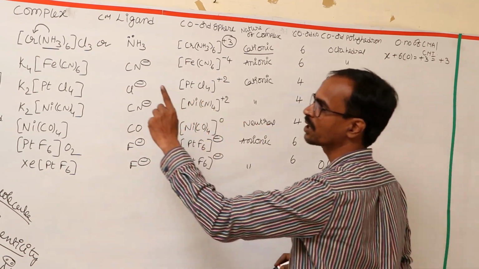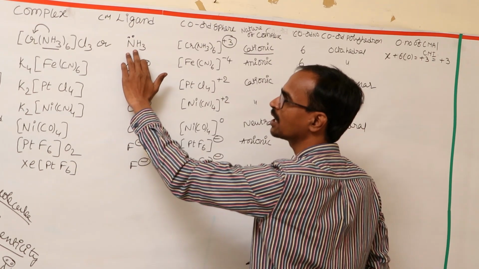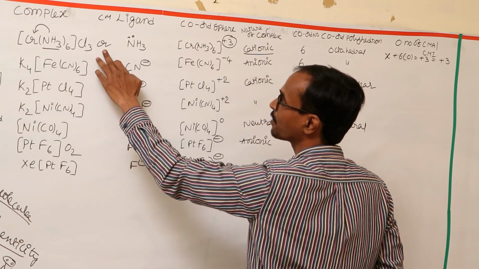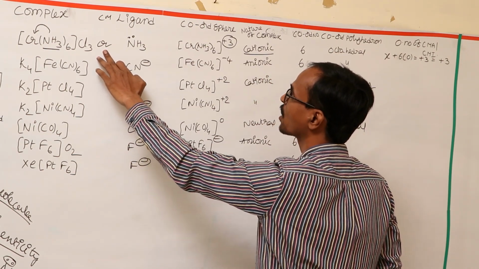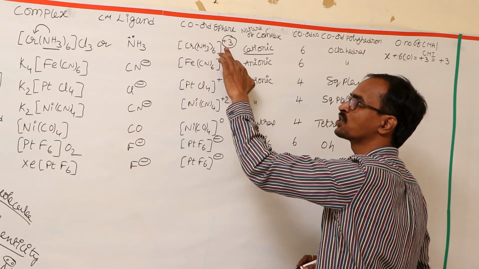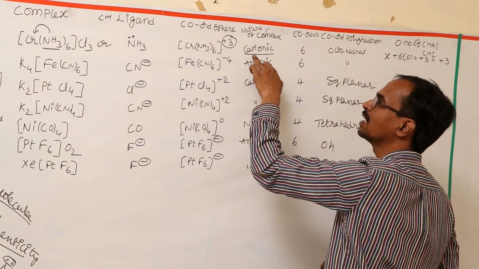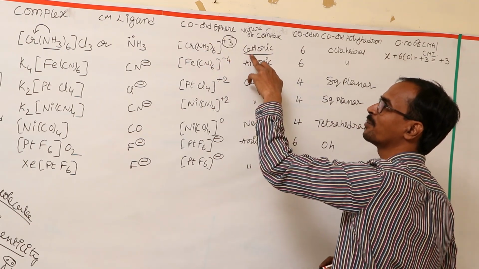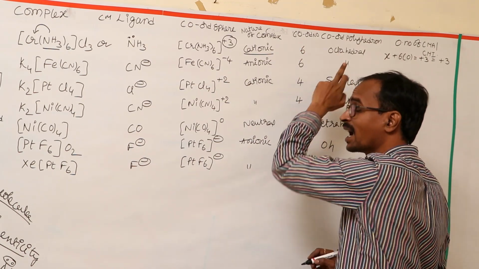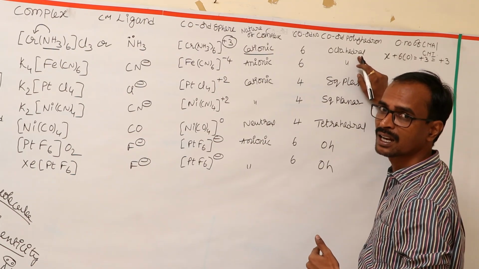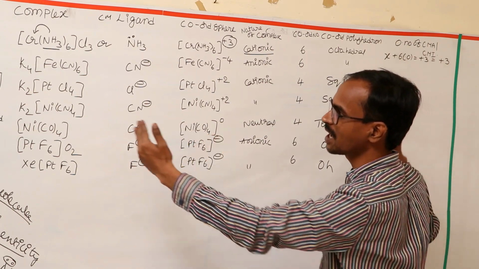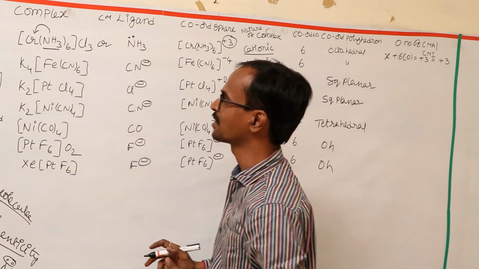Okay friends, let's have a look here. In this complex, ammonia is donating lone pairs of electrons, so it is the ligand, and chromium is accepting the electrons, so that is the central metal atom or central metal ion. The central metal atom or ion along with the ligands carrying a tripositive charge is the coordination sphere, and as it has a tripositive charge it is a cationic complex. The coordination number is 6, the coordination polyhedron, that means the shape, is octahedral, and the oxidation number of the chromium in this complex is +3. In the same way, let us take K4[Fe(CN)6].